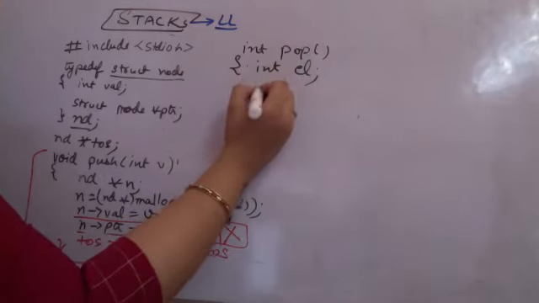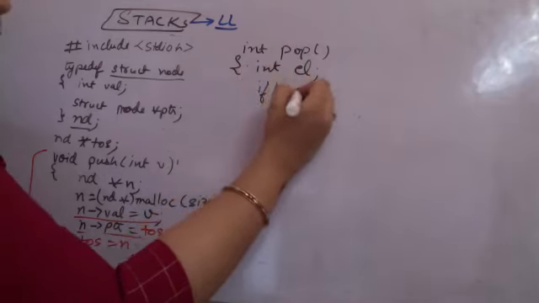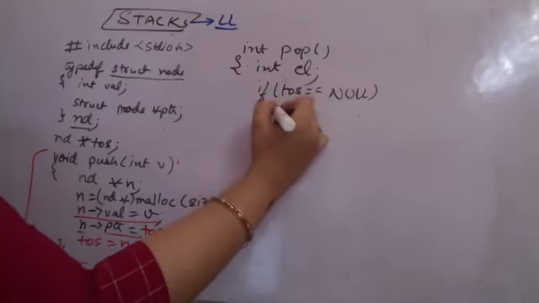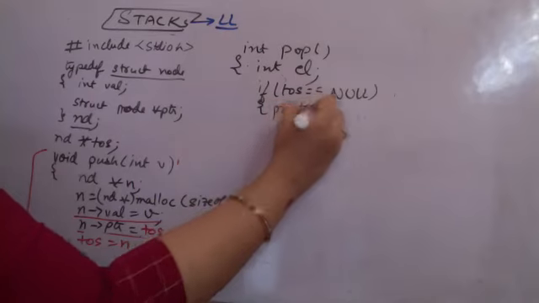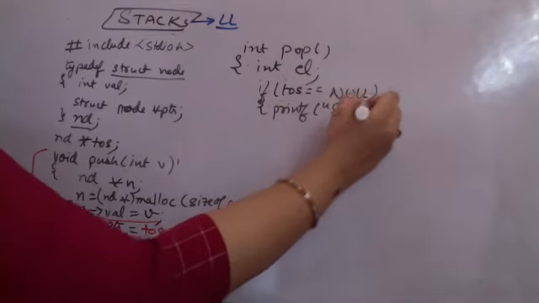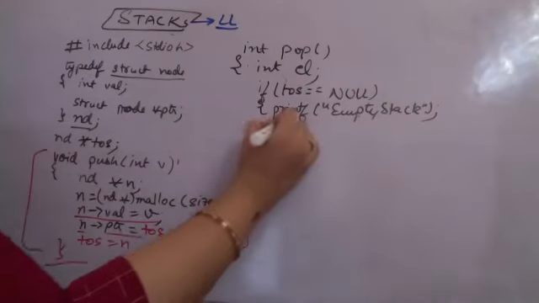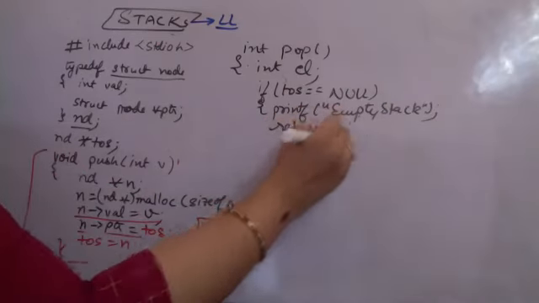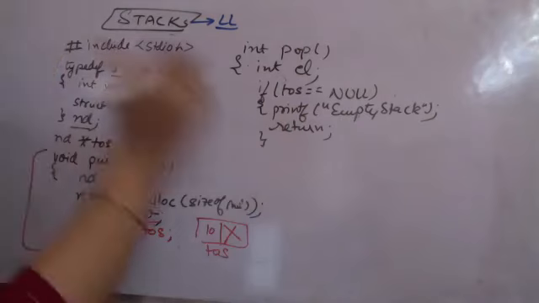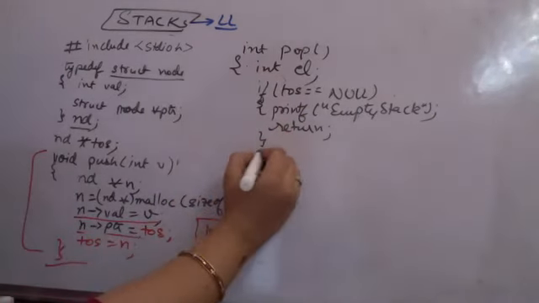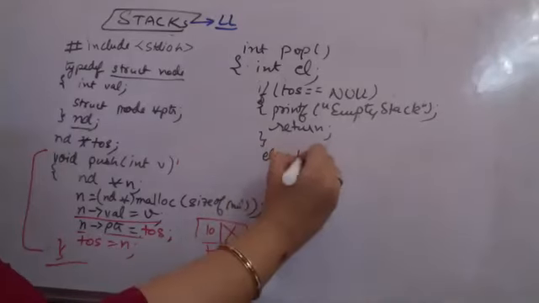So if top of stack is null, that means it's an empty stack. I cannot pop anything. Then I should print empty stack and return. Else, what should I do? If it did not return, you will come here definitely. Then what should I do? Element is equal to top of stack's value.